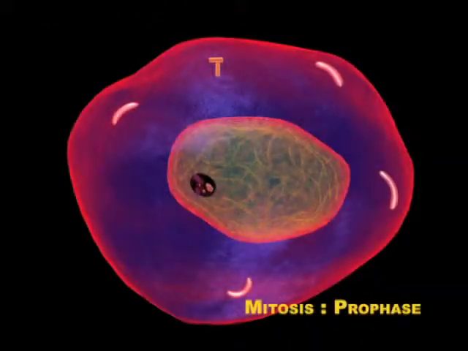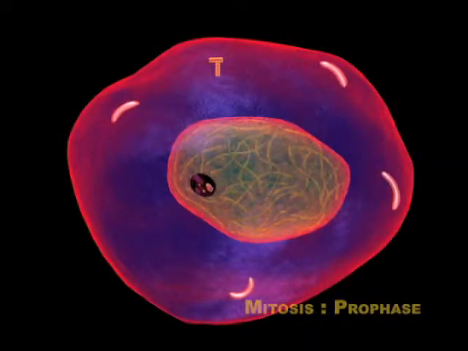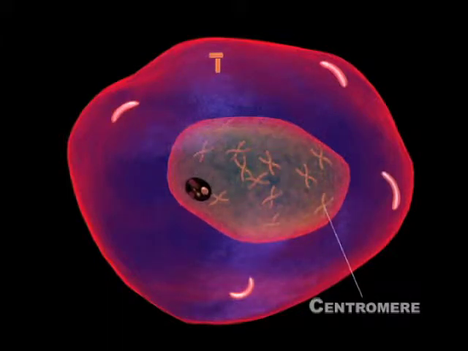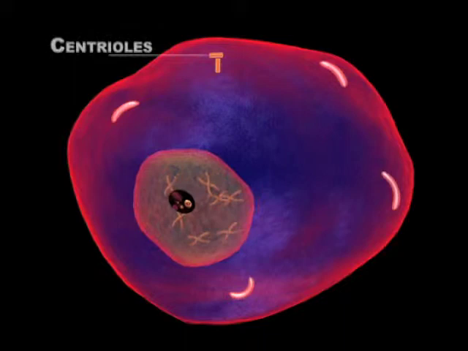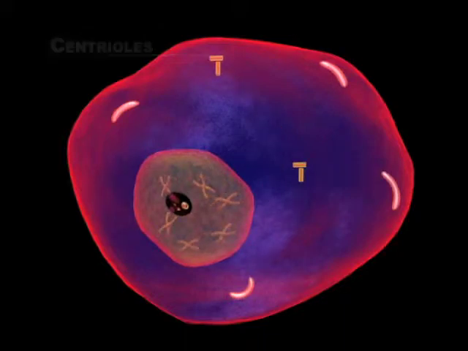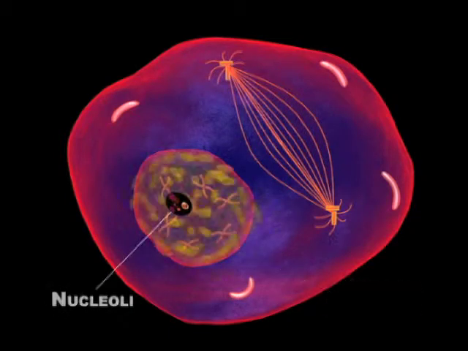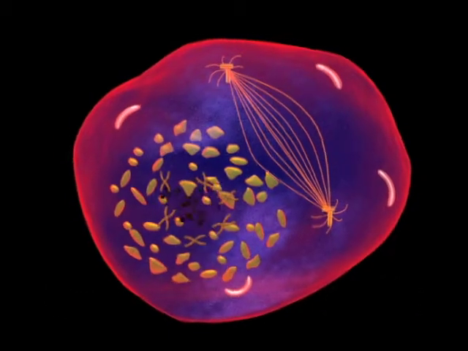In prophase, replicated chromosomes condense and then split into identical halves called chromatids, which are held by the centromere. In the cytoplasm, the centrioles replicate and move to the opposite poles of the cell, and spindle fibers form. As nuclear membrane and nucleolus disintegrate, the spindle fibers move to the area where the nucleus was previously located.